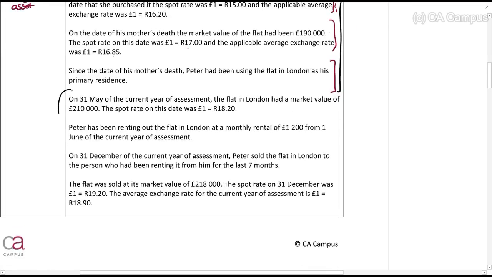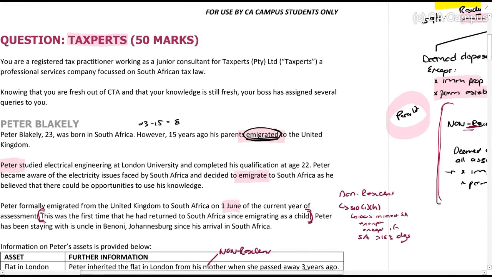Right, then, on the 31st of May of the current year of assessment, the flat in London had a market value of £210,000, and the spot rate on this date was 18.20. Okay, so let's quickly go here.